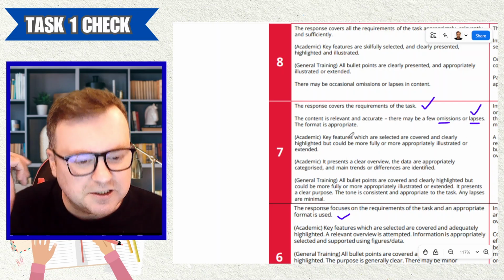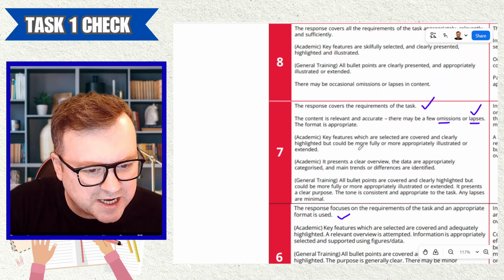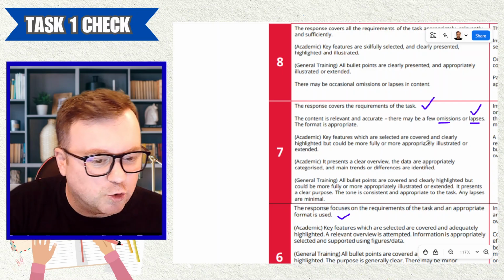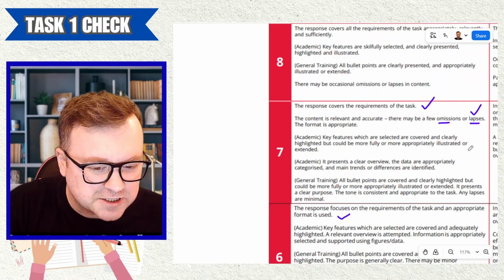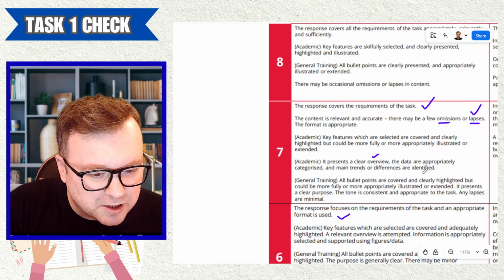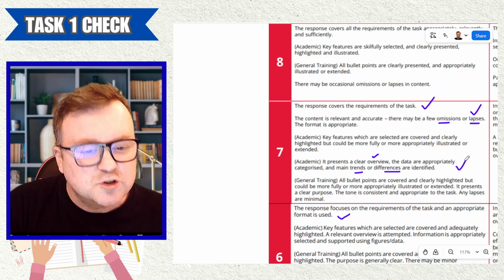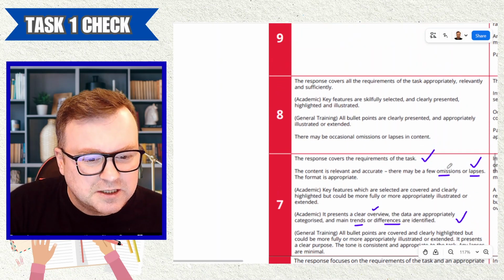Let's have a look. Key features which are selected are covered and clearly highlighted, yes, but could be more fully or more appropriately illustrated or extended. Clear overview, yes. The data are appropriately categorized. Main trends or differences are identified, absolutely. So for me, enough for a 7.